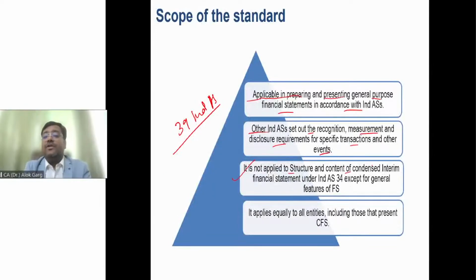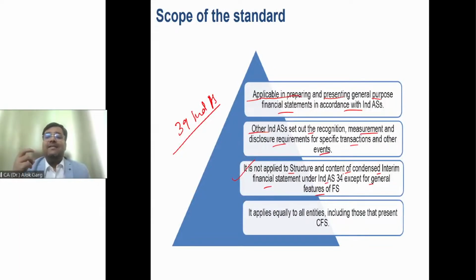It is not applied to the structure and content of condensed interim financial statements under Ind AS 34, except for general features of financial statements. So you are aware that listed companies are also filing their results under the SEBI regulations, right? Under regulation 33 of SEBI LODR. Now what happens when these listed companies are filing the results under SEBI LODR? They are filing on a quarterly basis, right? And there is Indian Accounting Standard 34 which talks about interim financial reporting. What is meant by interim financial reporting? Means reporting for less than 1 year, right?